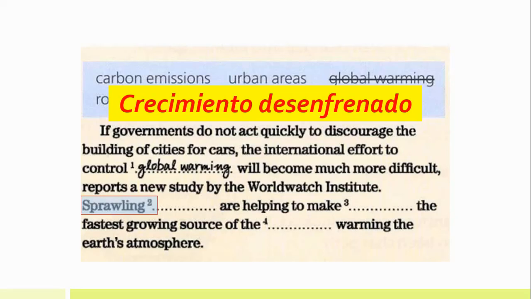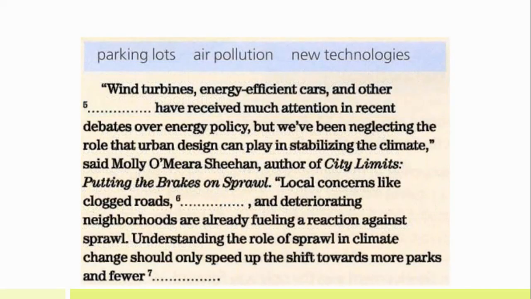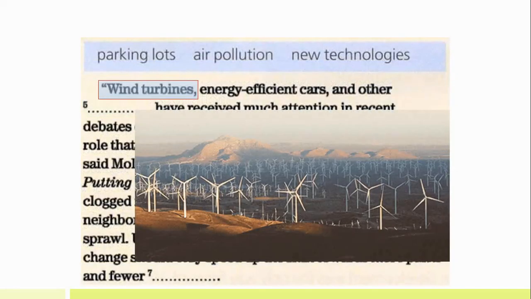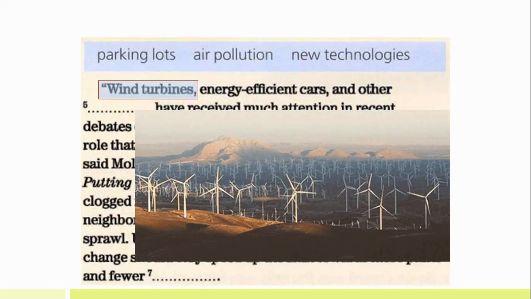So sprawling, crecimiento desenfrenado, are helping to make the fastest growing source of the warming of the Earth's atmosphere. So you may use some of the expressions above for filling in the blanks. Let's continue. Wind turbines. Wind turbines are these structures for generating electricity out of wind.